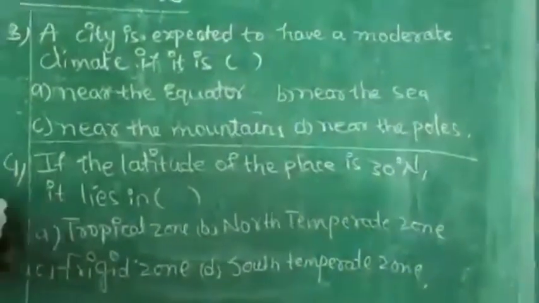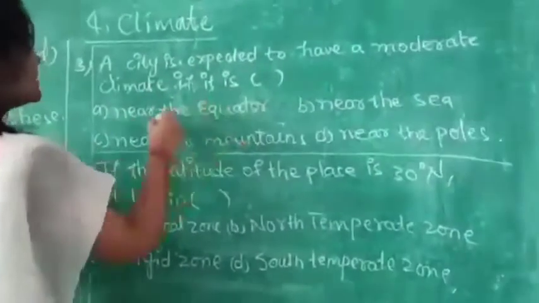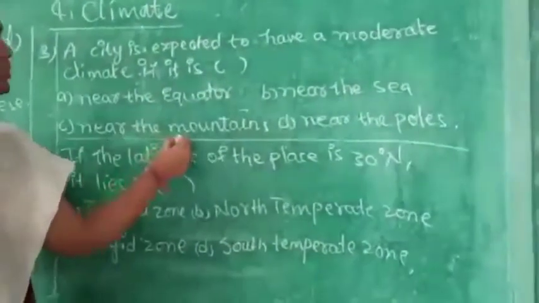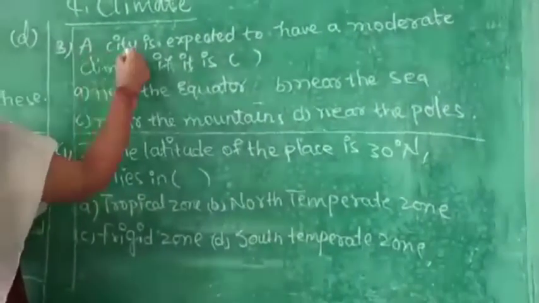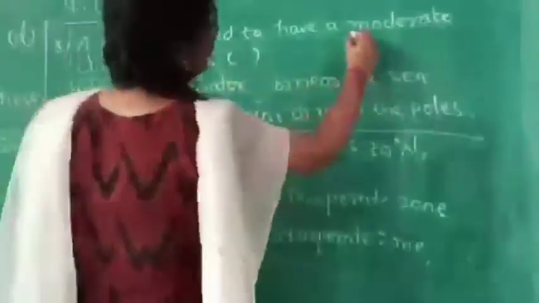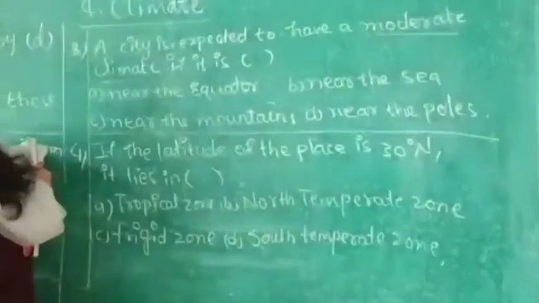A city is expected to have a moderate climate if it is near the equator, near the sea, near the mountains, or near the poles. See the question again. Moderate climate means neither too hot nor too cool.